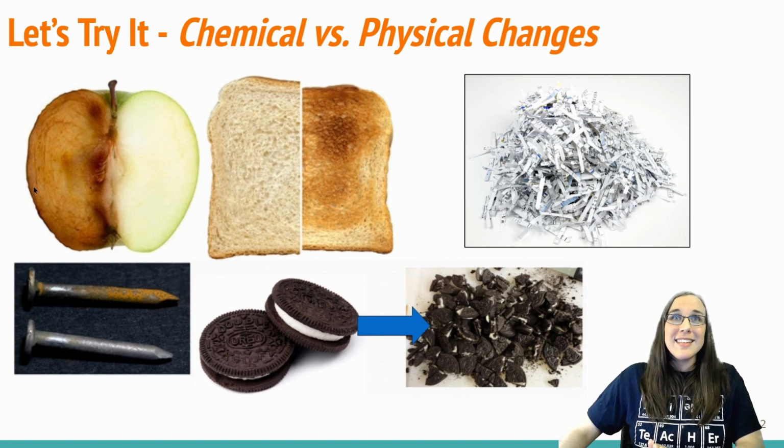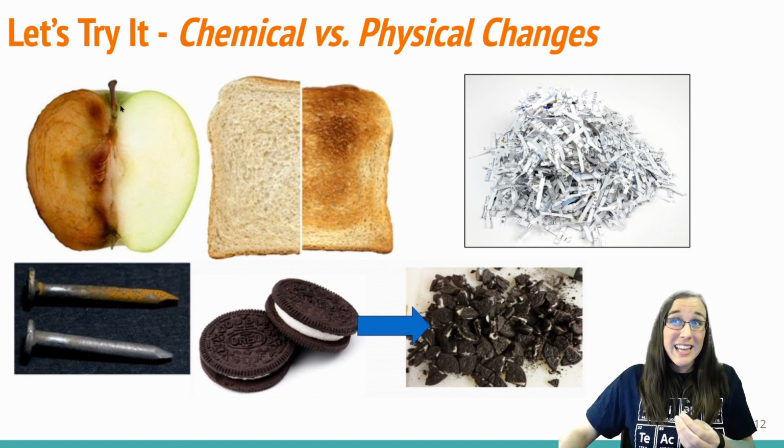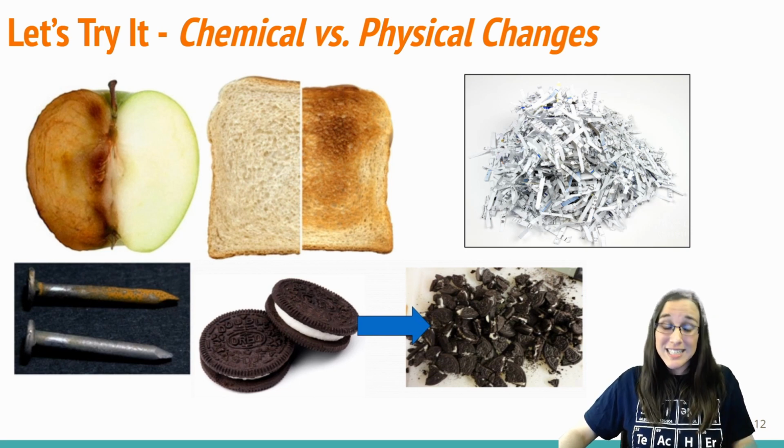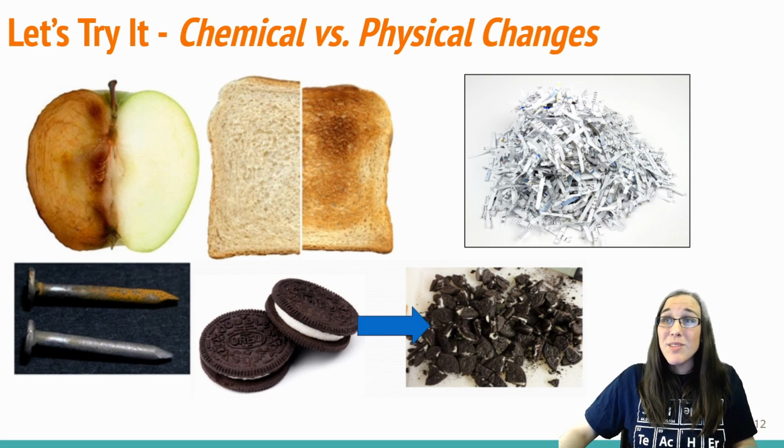If we're looking at this apple over here, we can see that the apple is rotting, literally rotting. We want to think, has that changed chemically or has it changed physically? For a physical change, the apple itself has to be the same.